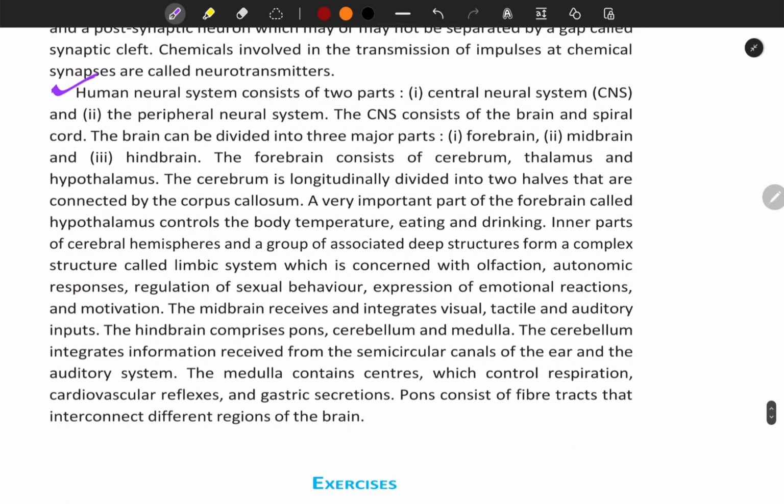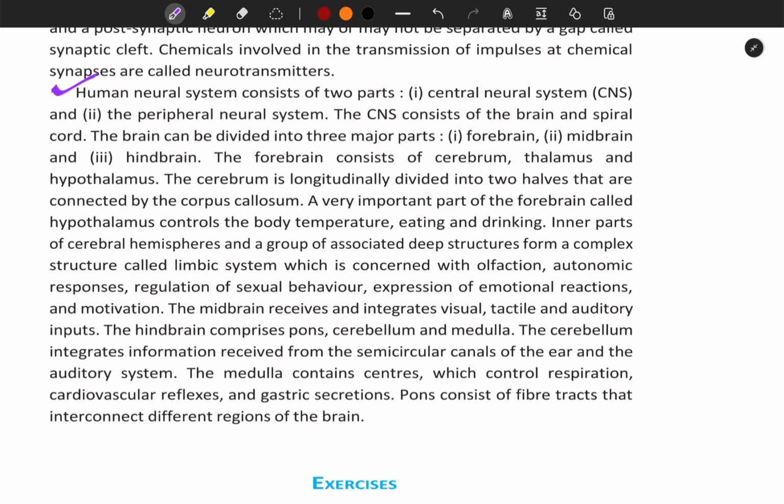The human neural system consists of two parts: the central neural system, CNS, and the peripheral neural system. The CNS consists of brain and spinal cord. The brain can be divided into three major parts: forebrain, midbrain, and hindbrain. The forebrain consists of cerebrum, thalamus, and hypothalamus. The cerebrum is longitudinally divided into two halves that are connected by the corpus callosum. A very important part of the forebrain called hypothalamus controls the body temperature, eating and drinking.